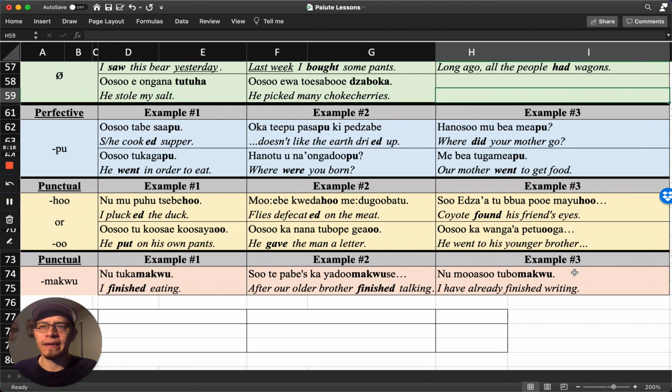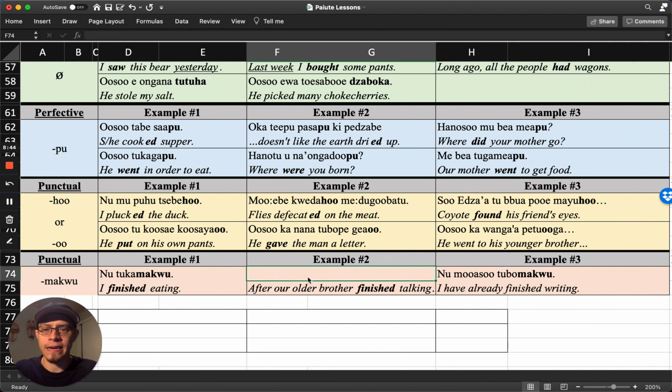All right, and finally, for the last one, I'm just going to throw this one in there. This suffix right here indicates something that is finished. In fact, by itself, it can mean to finish or to win. You completed something. But when you suffix it to a verb, it means finish. So, ne tukamaku, I finished eating.